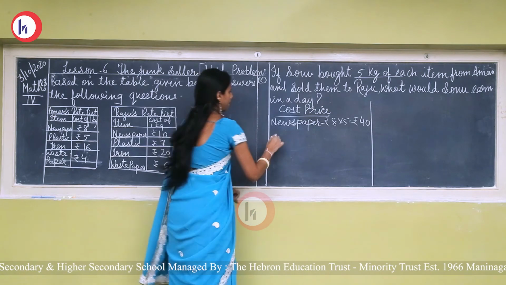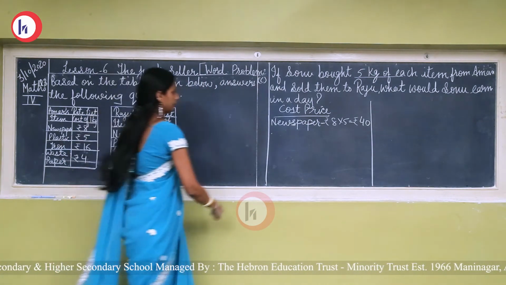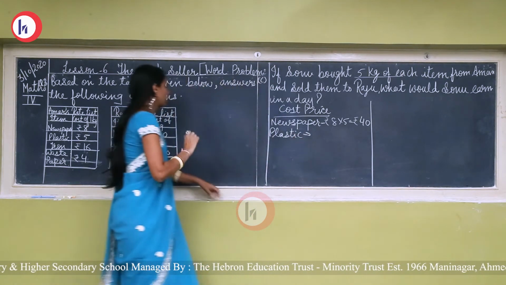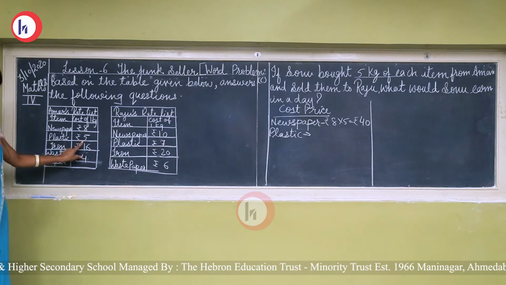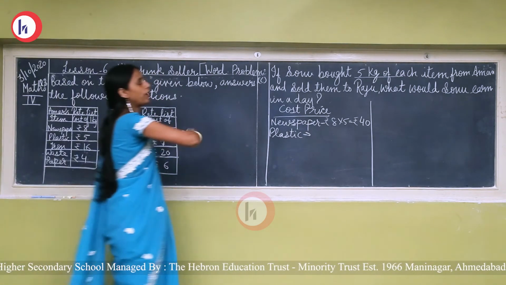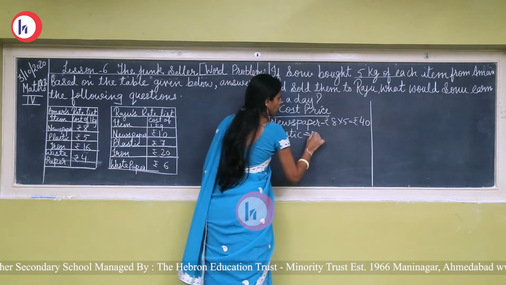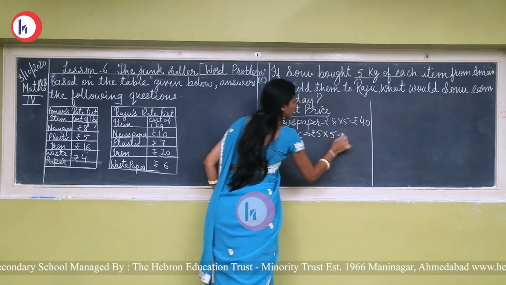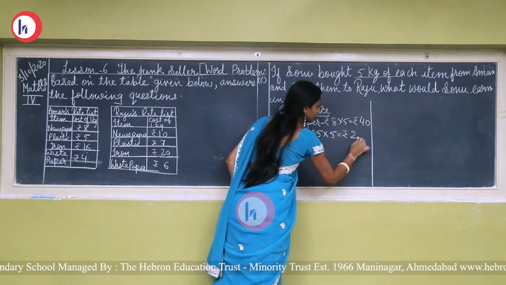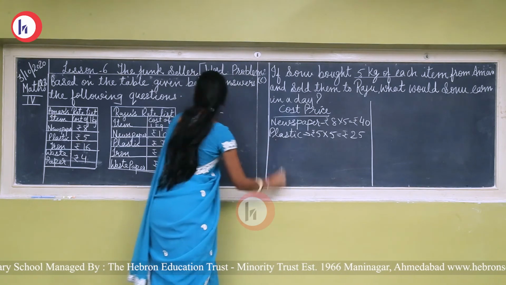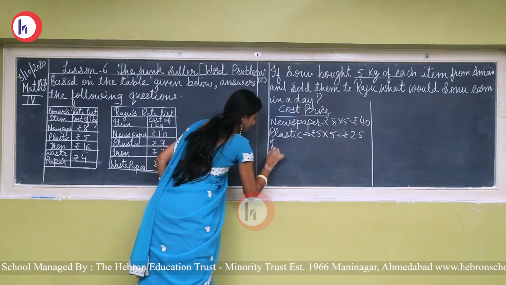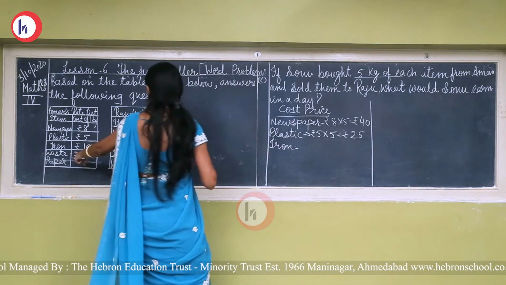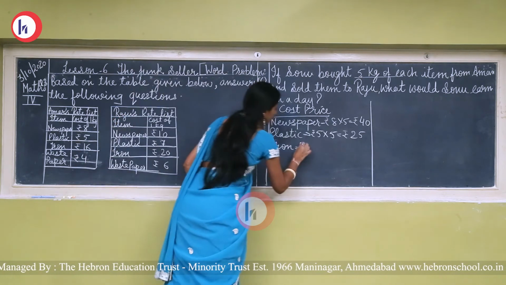Okay. Then after newspaper, plastic. See, the price of 1 kilogram is rupees 5. Now we have to find out the price of 5 kilograms. So rupees 5 multiplied by 5, 5 fives are 25. Okay. Then after plastic, iron. The cost of iron for 1 kilogram is rupees 16.